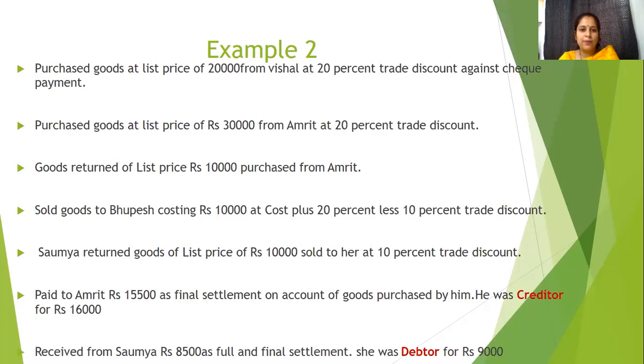So the price paid for the purchase will be 20,000 less 20% of 20,000. It means 20,000 minus 4,000, 16,000. And since we are purchasing, goods are coming in, purchase is an expense. Purchase account debit to bank account, and amount will be 16,000.